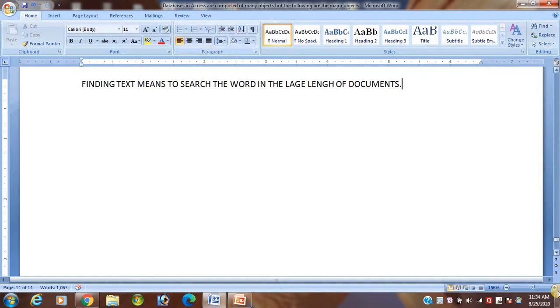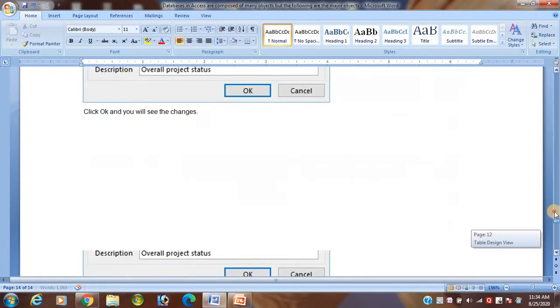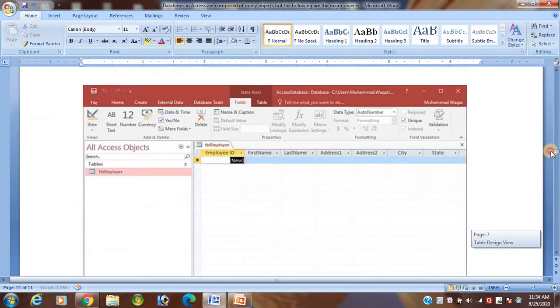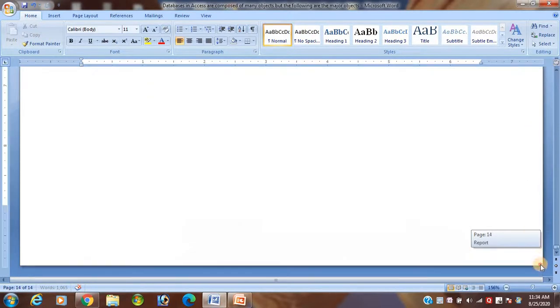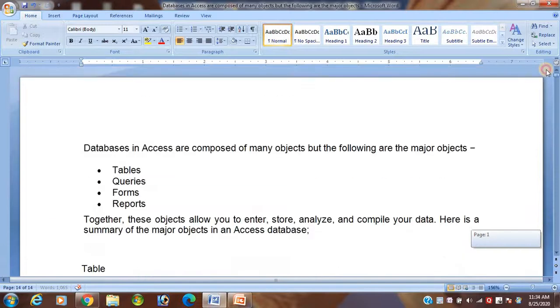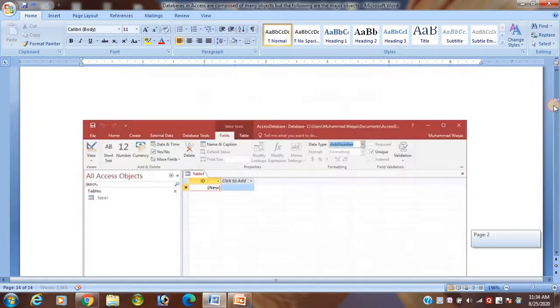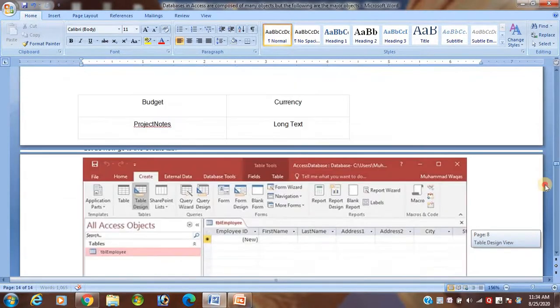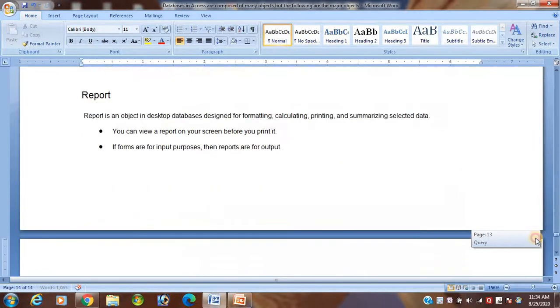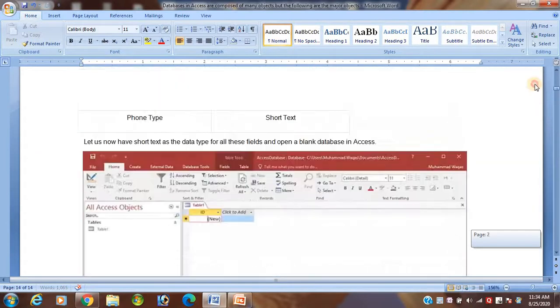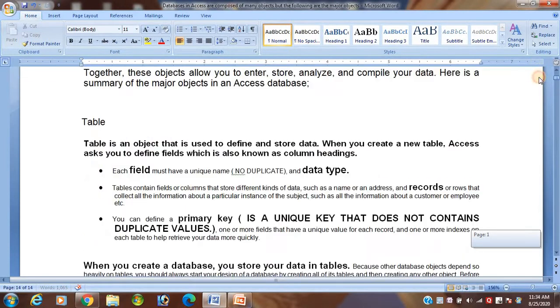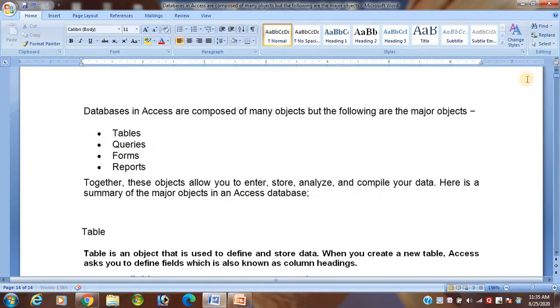Suppose this is my document. How many pages of the document are here? 14 pages. I want to search a word, where is my word table? You have to read page by page, line by line, to see how many times the word table is available.